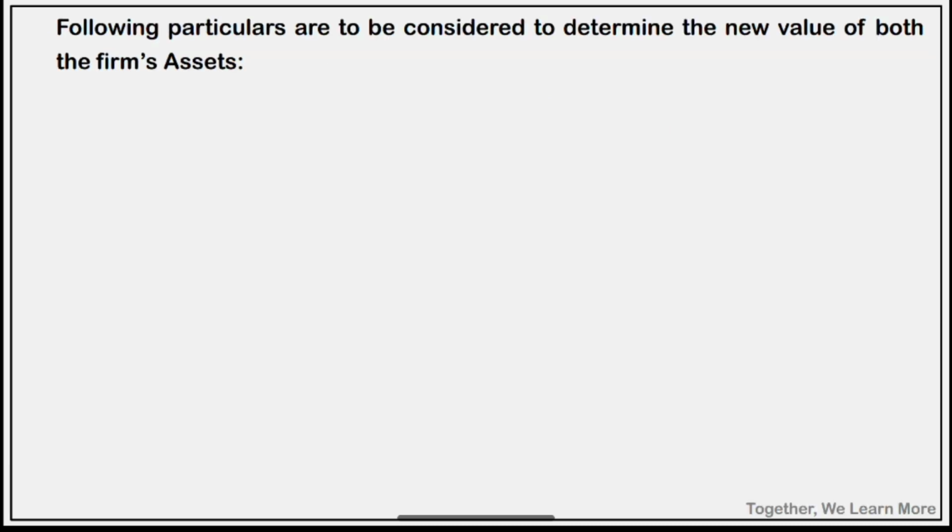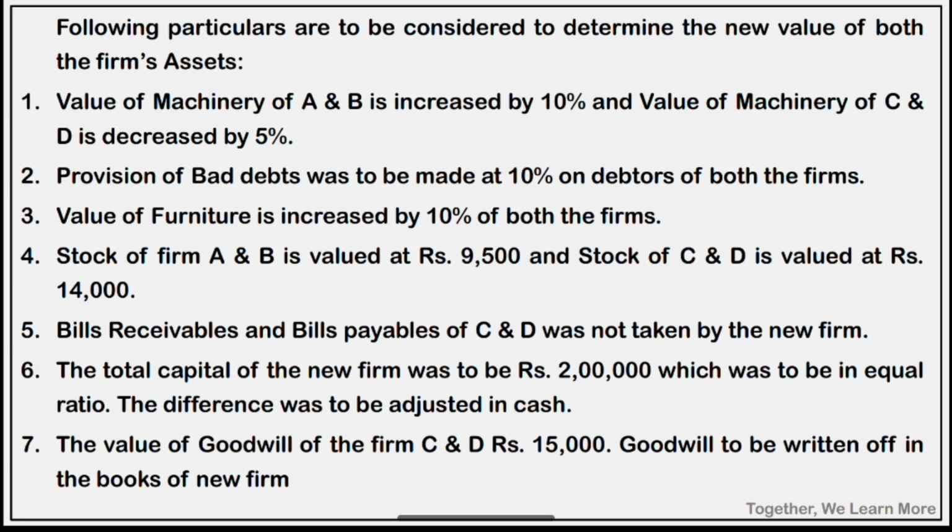Now let's look at the adjustments. Following particulars are to be considered to determine the new value of both the firms' assets. See here, number 1, value of machinery of AB increased by 10%, value of machinery of CD decreased by 5%. એટલે AB ની મશીનરીમાં 10% increase, CD ની મશીનરીમાં 5% decrease. Number 2, provision for bad debt reserve was to be made at 10% on debtors of both the firms. Bad debt reserve 10%. This is reduction in debtors. Debtors માં ઘટાડો. દેવાદારોમાં 10% નો ઘટાડો.